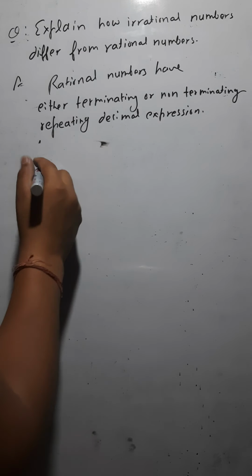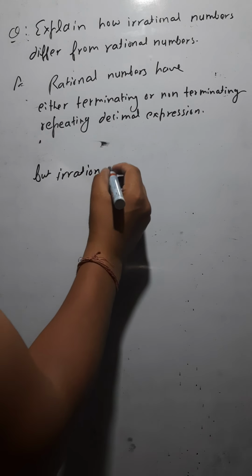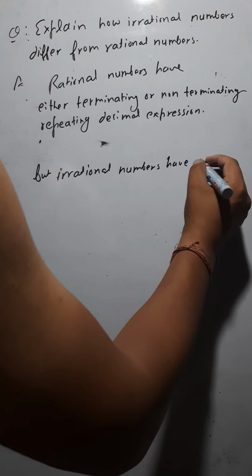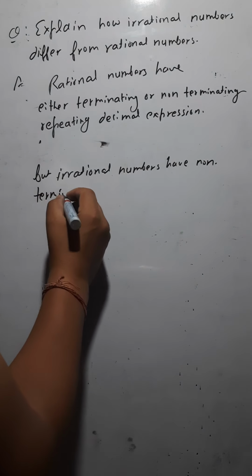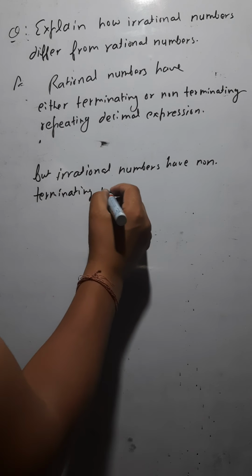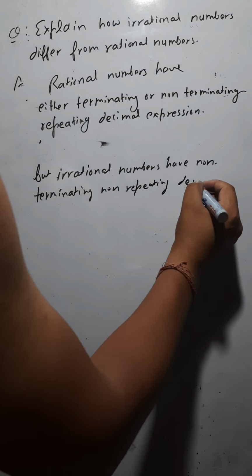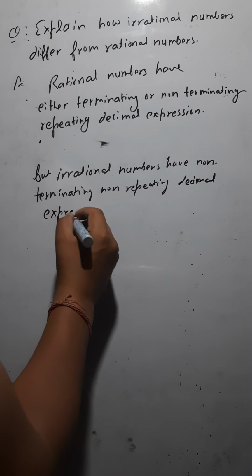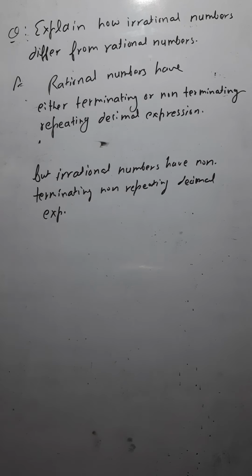But irrational numbers have non-terminating non-repeating decimal expansion. So this is how you would differentiate rational and irrational.